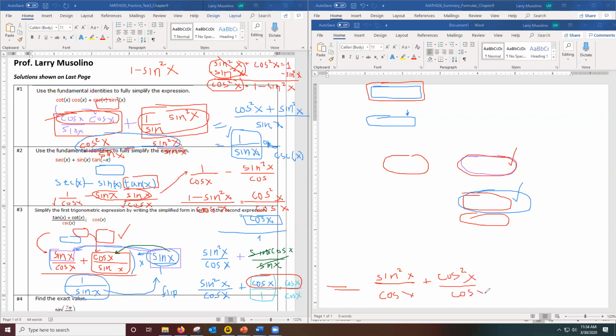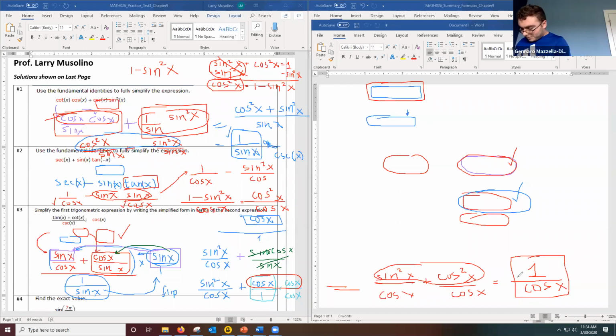Now I can add the fractions because I do have the same denominator. The rule is keep the denominator as is, but add the tops together. On top, it's going to be sine squared plus cosine squared. But that's the famous identity, sine squared plus cosine squared is 1. So the answer here is just 1 over cosine x. For number 3, I got 1 over cosine x. And notice my answer does contain cosine x, just like the instructions wanted.